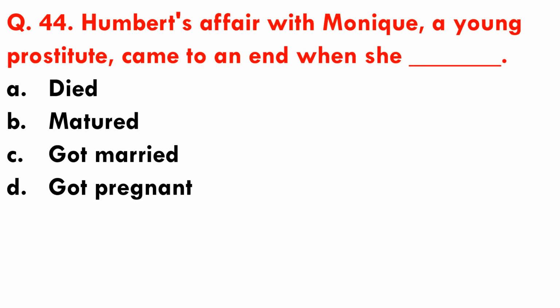Question number 44. Humbert's affair with Monique, a young prostitute, came to an end when she dash. Options are A. Died, B. Matured, C. Got married, and D. Got pregnant. So option B is the correct answer, that is when she matured.